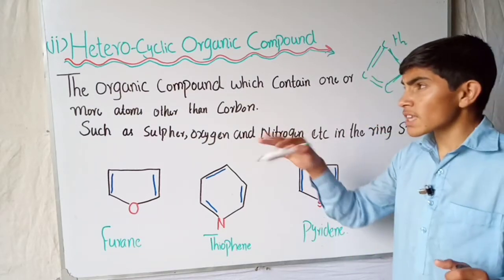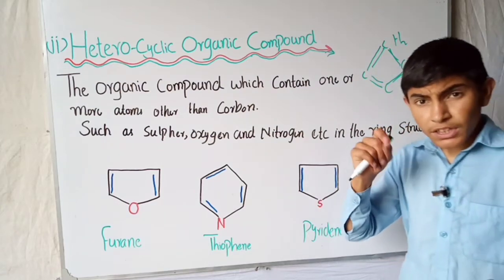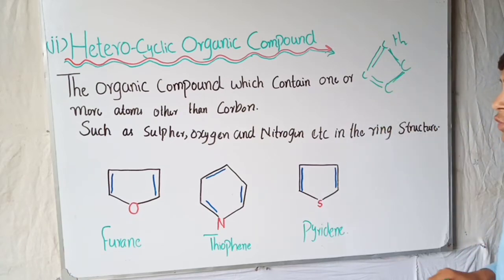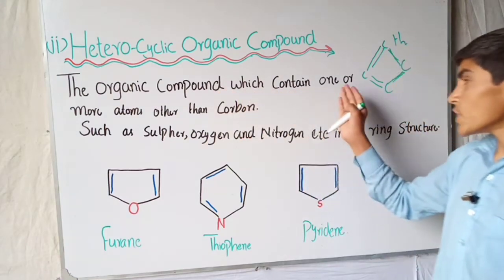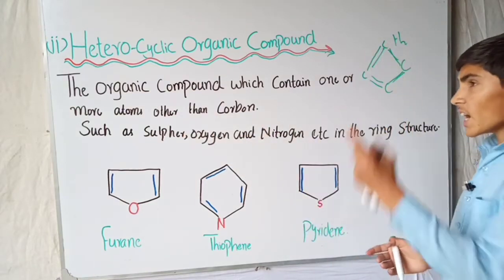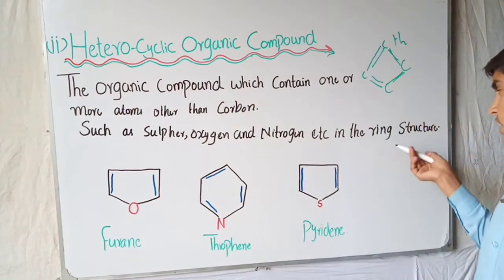But in this case, in this chain structure a different element will occur. Instead of carbon, there will be a different element. So the organic compounds which contain one or more atoms other than carbon are called heterocyclic, such as sulfur, oxygen, nitrogen, in the ring structure.